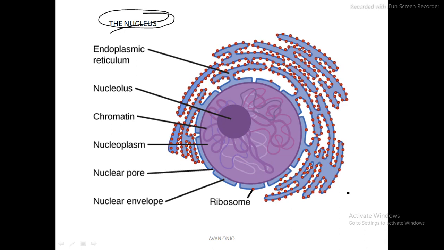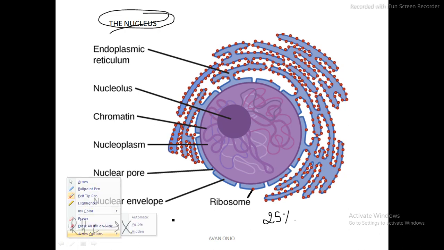Now let me talk about the nucleus. Nucleus is first of all the largest cell organelle. It forms 25% of the total cell volume. It is present in all cells except for RBC. Human RBC does not carry a nucleus. This is an important fact that you might or might not have known, but note it down right now. The only cell that does not have a nucleus is the RBC.